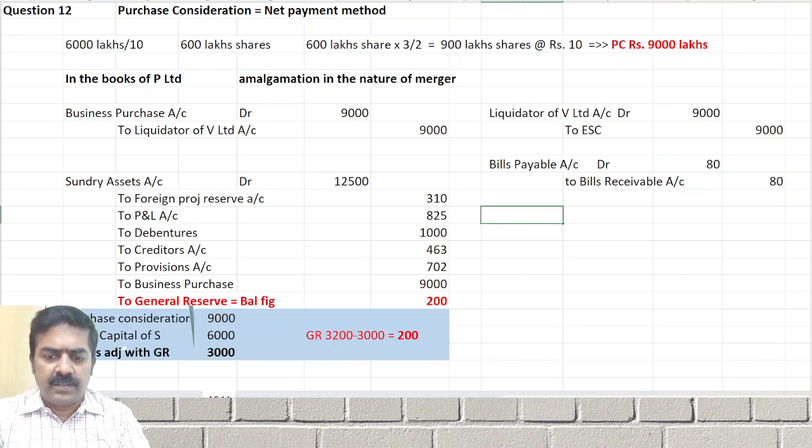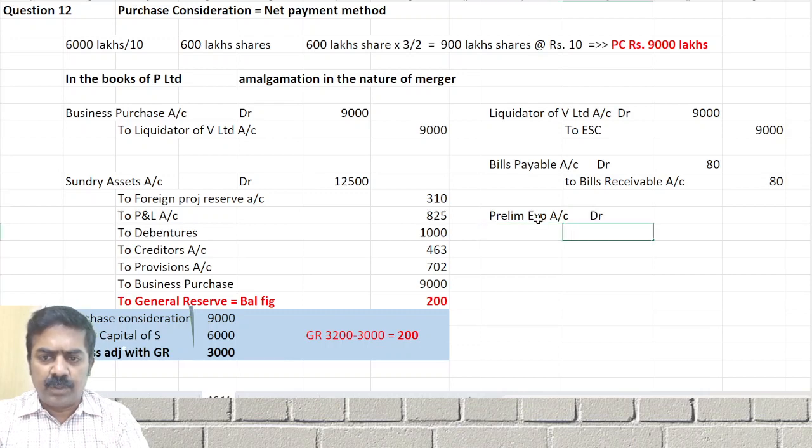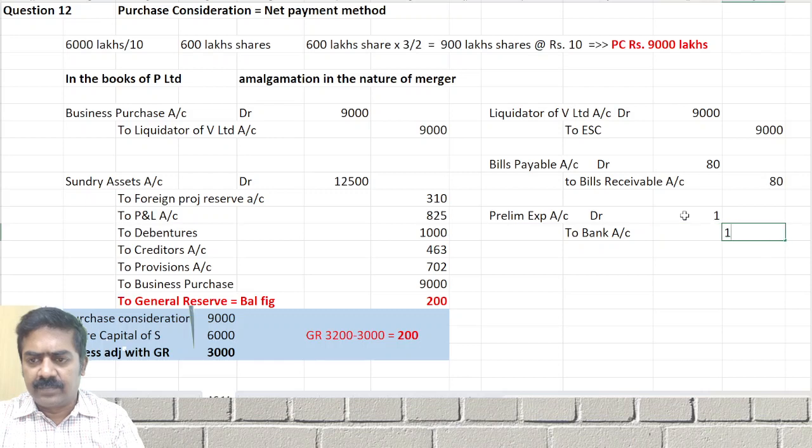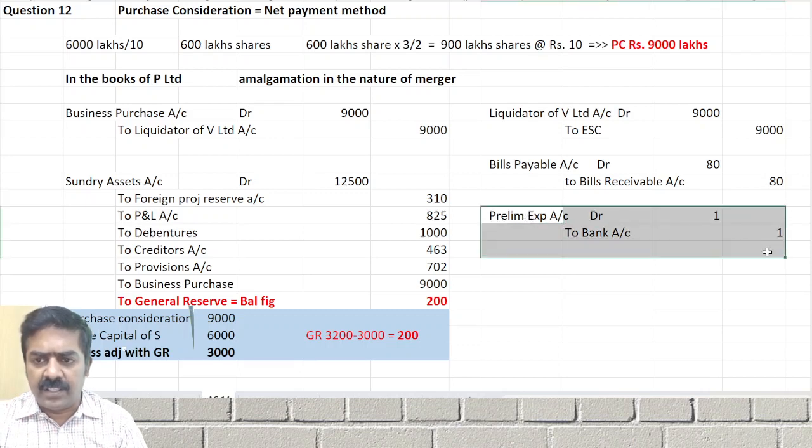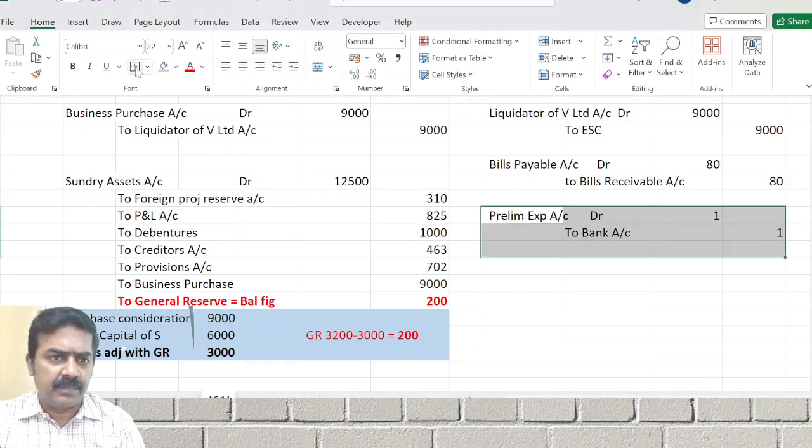Next, amalgamation expenses. Preliminary expenses account debit to cash or bank account. எவ்வளவு? 1 lakh. ரொம்ப simple. This will be adjusted in reserves and surplus in balance sheet.